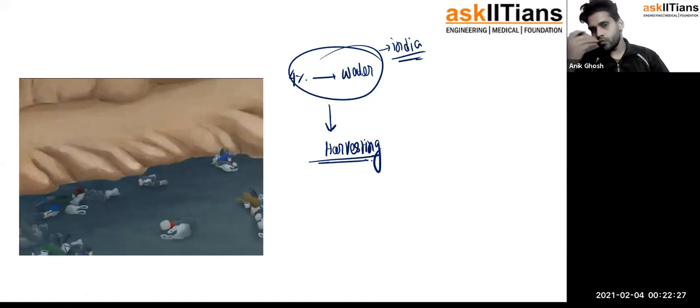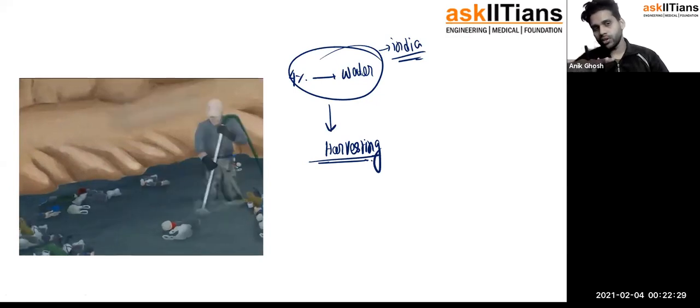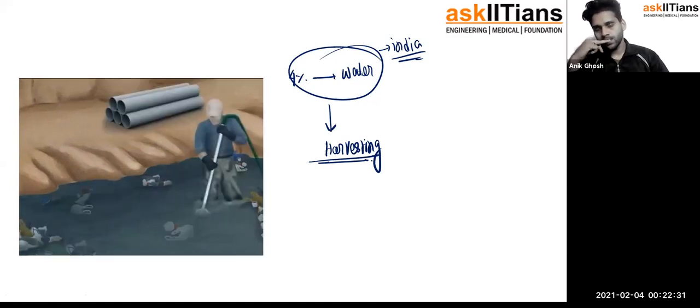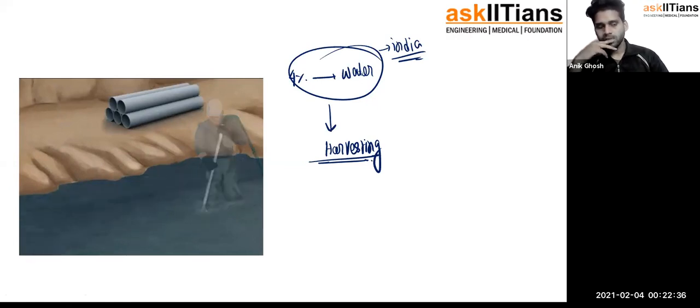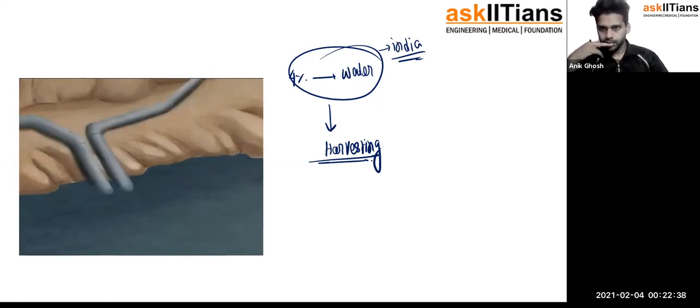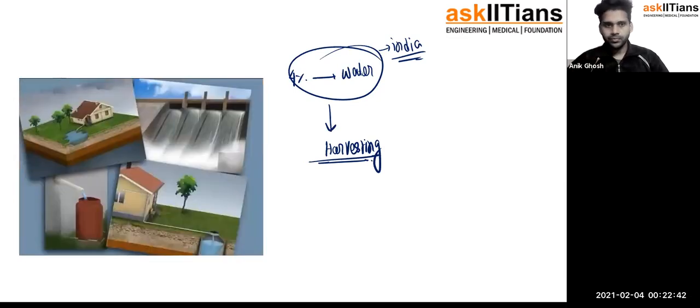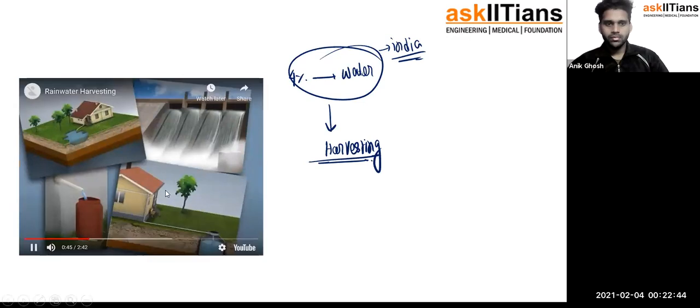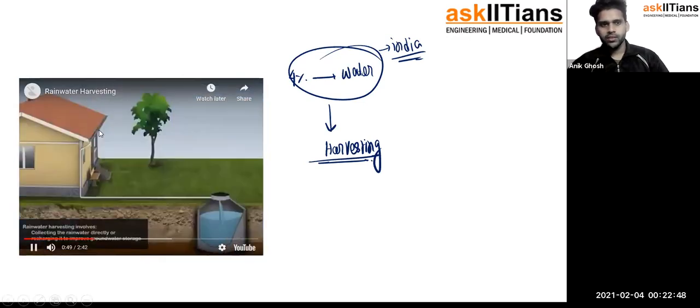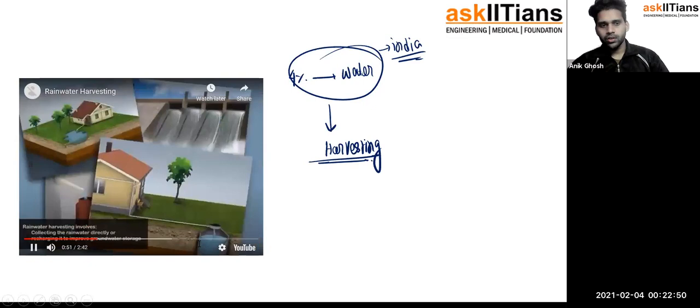So due to overutilization, this water we cannot take it. Different methods we use. You have seen these types of sunroofs, isn't it? You have seen these types of sunroofs because of this rainwater only.